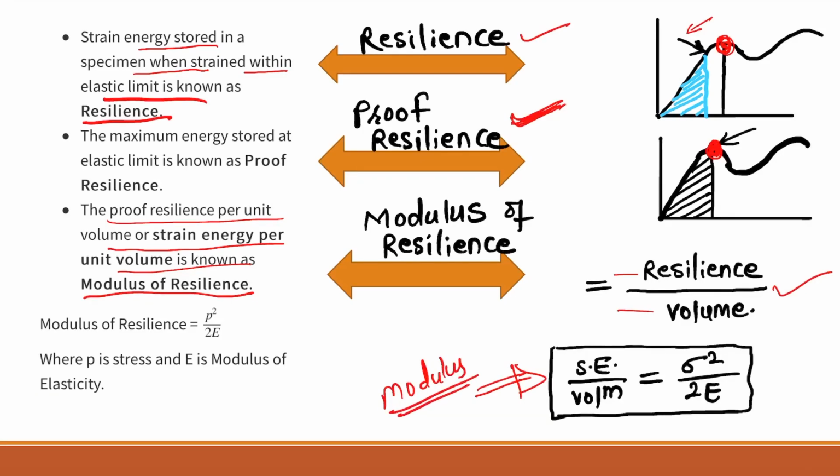The formula for strain energy per unit volume is sigma squared by twice E, where sigma is stress and E is the modulus of elasticity. So this is the formula for modulus of resilience.